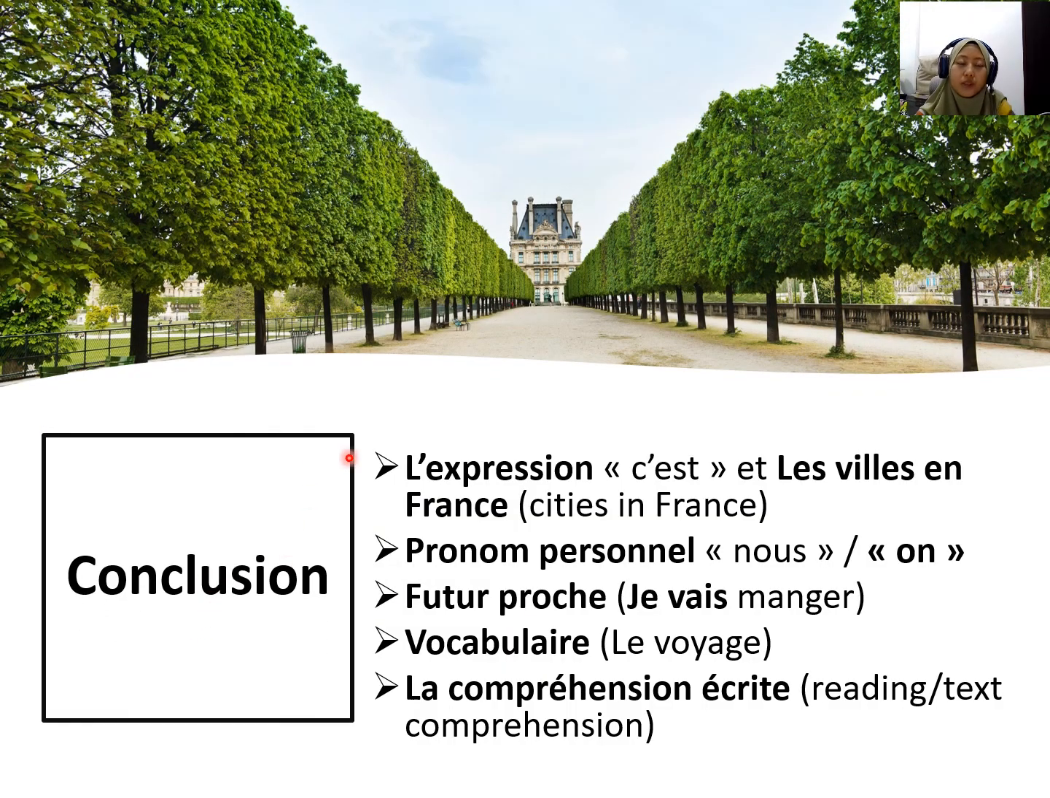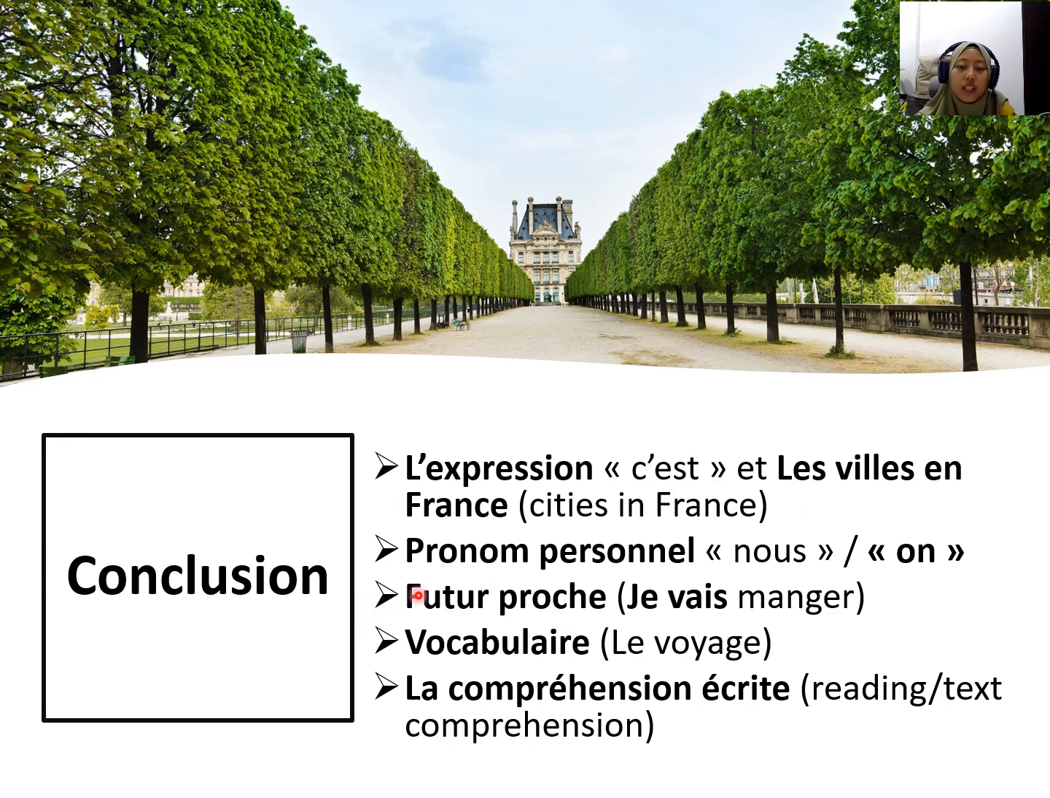So what is the conclusion of our last topic of the semester? So the first one we learned about the expression c'est, l'expression c'est, and then how do you use it? You use it using the nouns, different nouns, different adjectives, okay? And then we also learn about 10 different cities in France, les villes en France. We also learn about the nous and on. Okay, we learn about a new personal pronoun which is on, and it has the same meaning as nous.